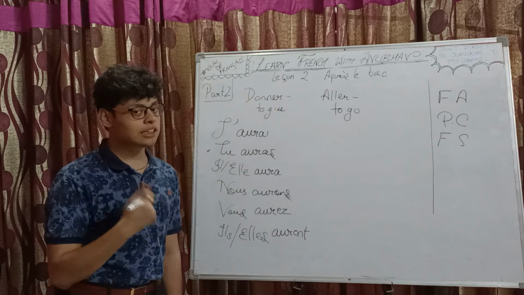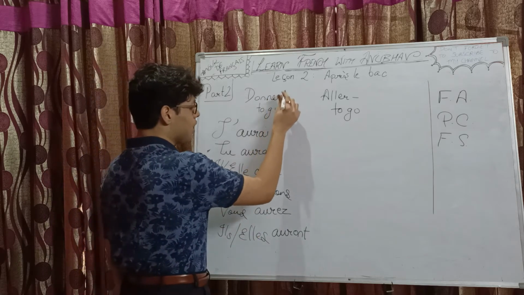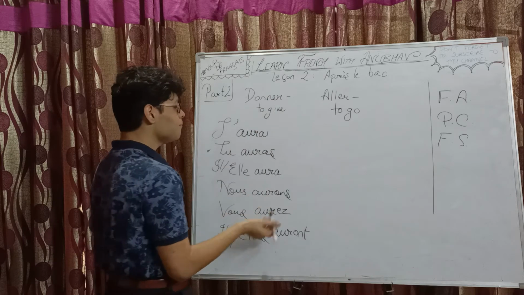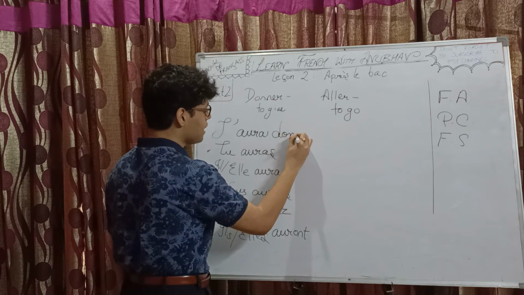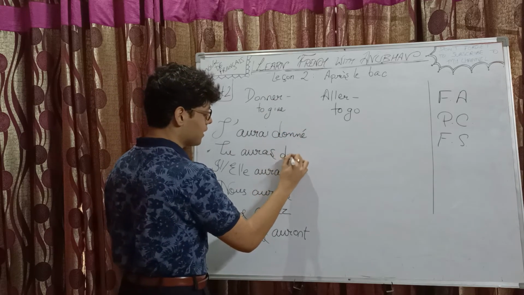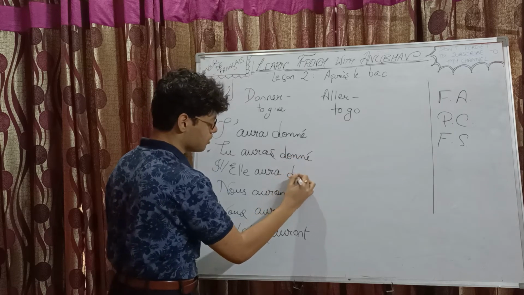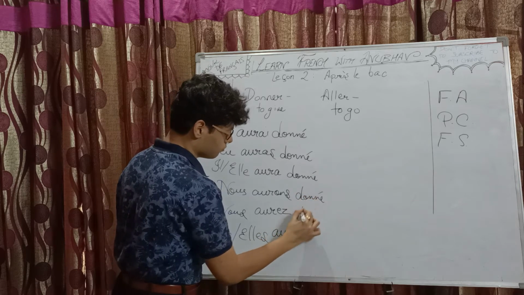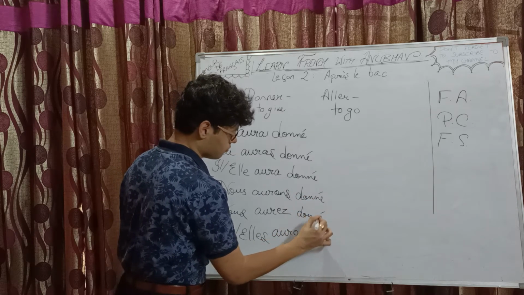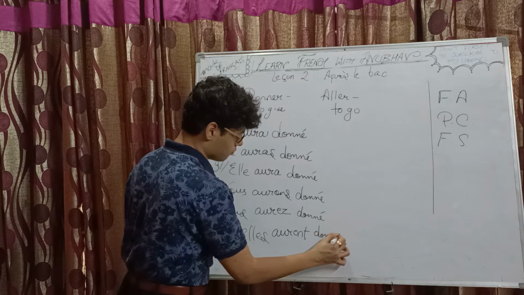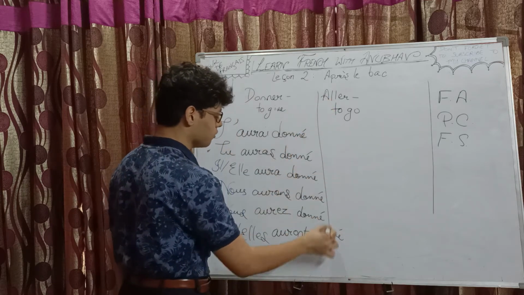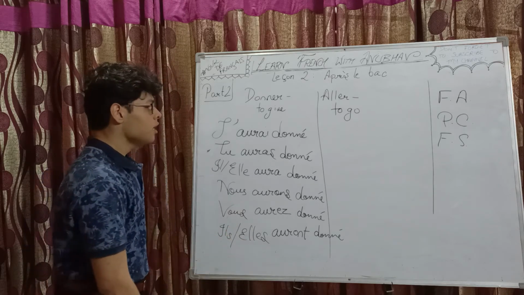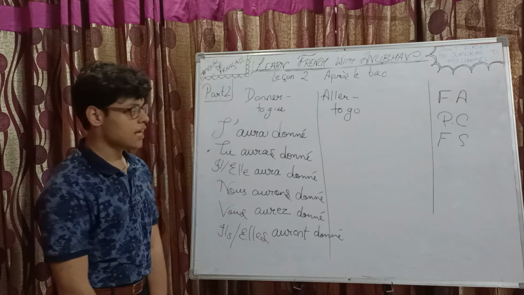ER ending verb का past participle कैसे बनाते हैं? R को हटा देते हैं और E के ऊपर accent aigu. Simple. तो हम यही यहाँ पर लिख देंगे. Donné. Fine. That was the futur antérieur conjugation of the verb donner, which means to give.